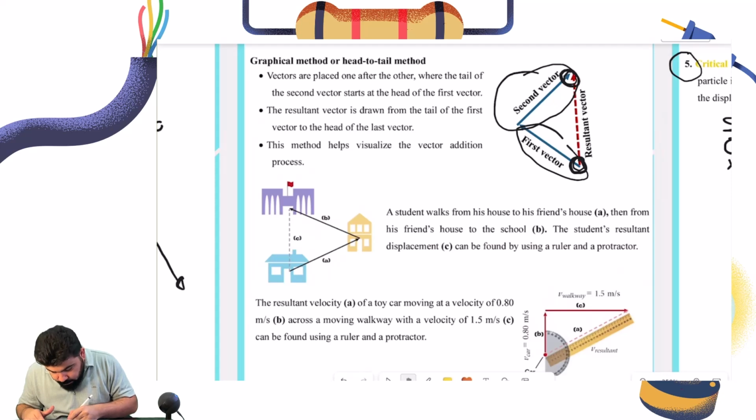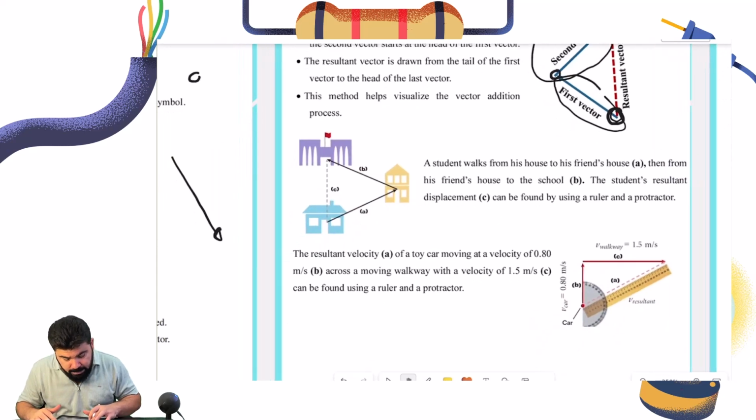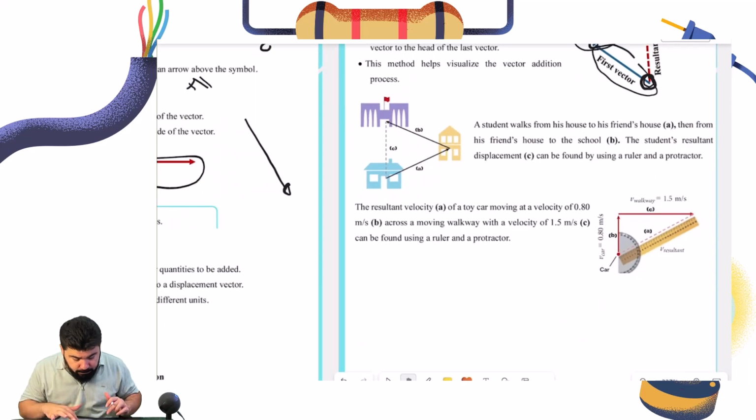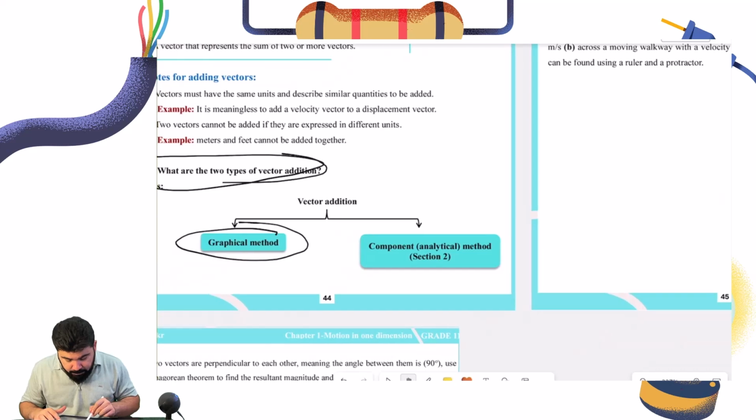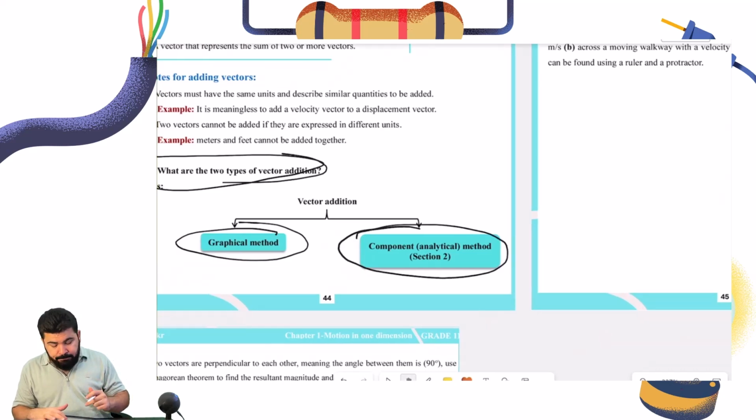We're gonna draw the first vector and then place the tail of the second to the head of the first vector. This is called head to tail method. And then from the tail of the first one, we're gonna draw an arrow to the head of the second one. This becomes the resultant vector, okay? It's not that important. The important part is the component or analytical method.